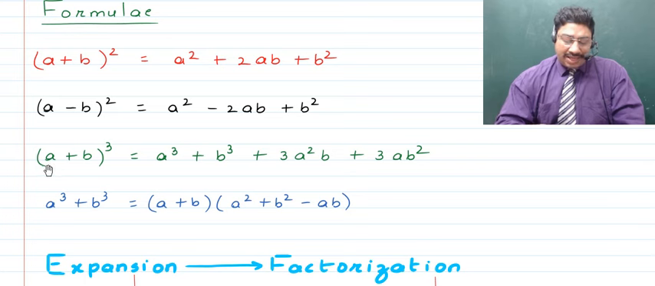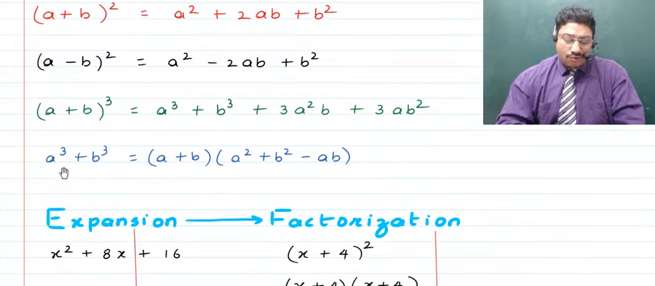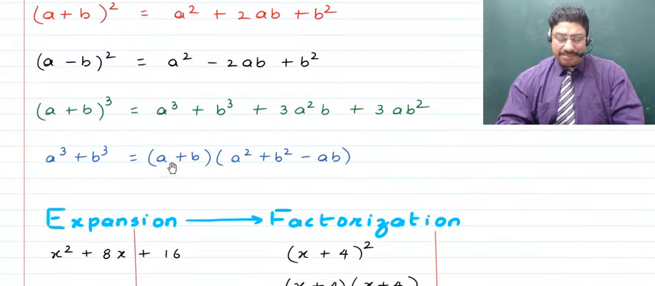If we talk about (a plus b) whole cube, then that is a cube plus b cube plus 3a square b plus 3ab square. If we talk about a cube plus b cube, then that becomes equal to (a plus b) times (a square plus b square minus ab).